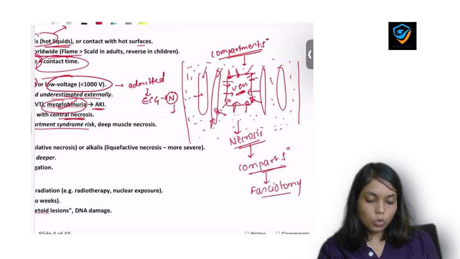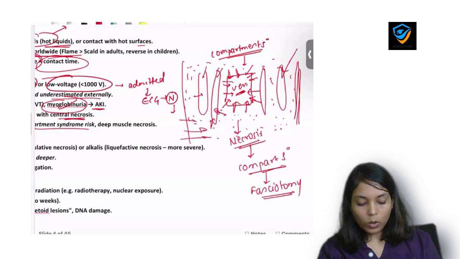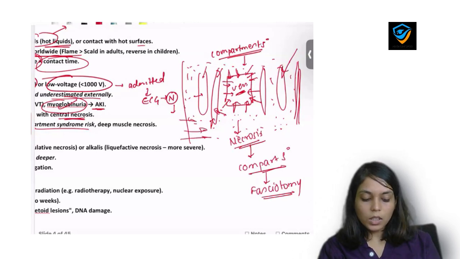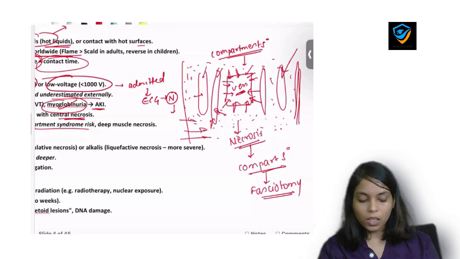Okay, so we take a nick over the fascia. If this is the fascia of this compartment, we'll take the nick and allow this fluid to escape outside. Gradually this pressure inside will get normalized and the normal physiology of the compartment will regain.